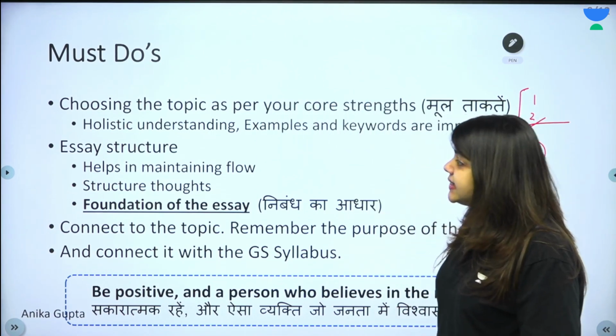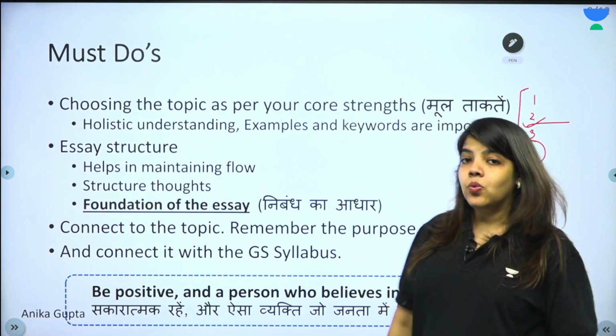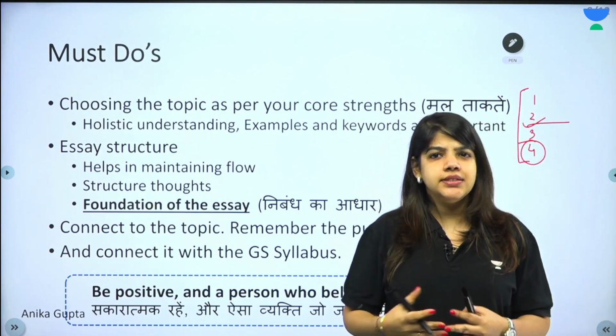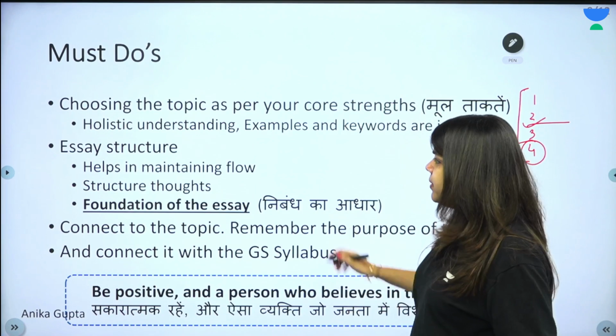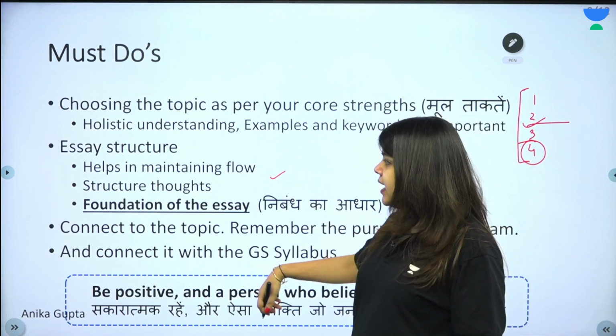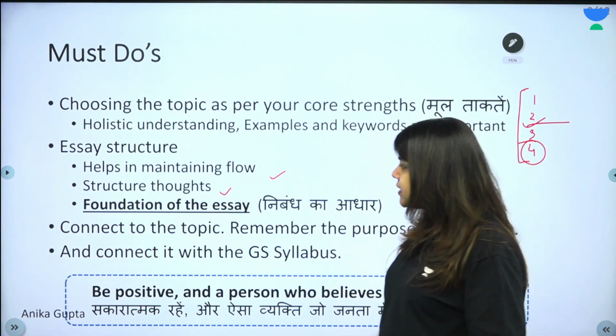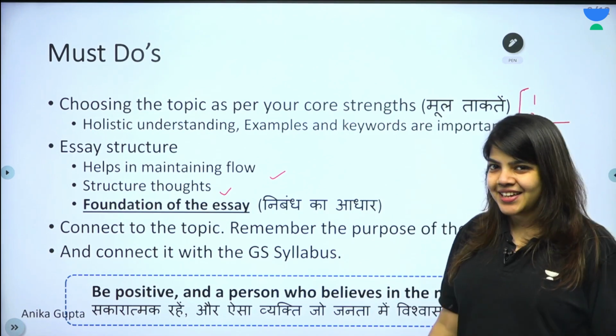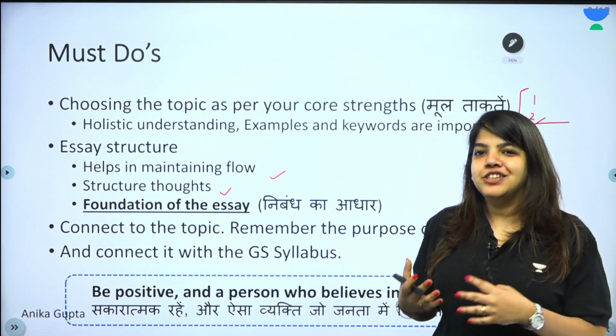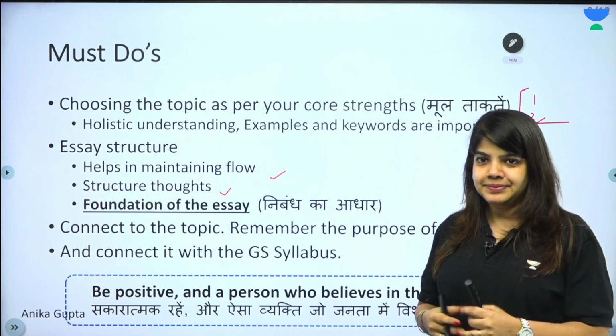Now, next is essay structure. So, we've already discussed that structure is important. Why is it important? Because it helps in maintaining flow. It's important to structure our thoughts, and it's the foundation of the essay. The way there is a foundation of a building, there is a foundation of the essay.